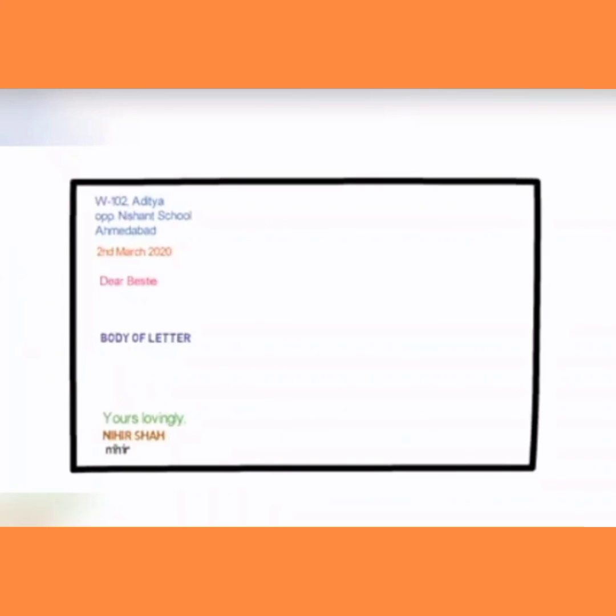Okay, door number and address, and then date, month, year, and then dear bestie or friend, whatever, and then body of the letter, yours lovingly, XX, and then address on the envelope. That's all. See, all the information is written on the left side only. This is the new pattern for you. Formal and informal, all the information must be written on your left hand side only. Already you know, I taught you.